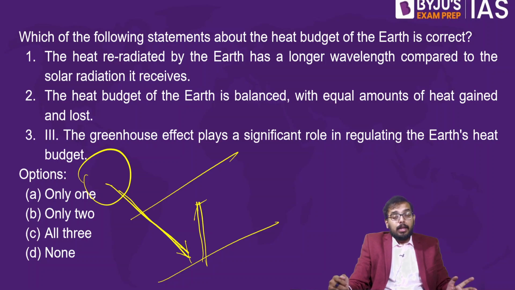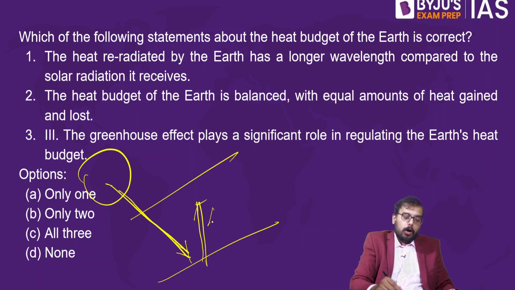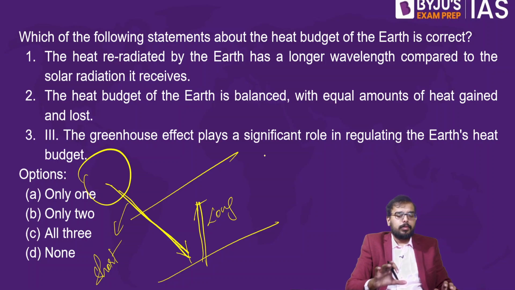Is it true? Yes, these are long waves, and the waves that come from the sun are called short waves. These are short wavelength. So this is a long wavelength, this is a short wave, this is your long waves. Okay, fine. So factually, you should know this. So statement number 1 is absolutely right.